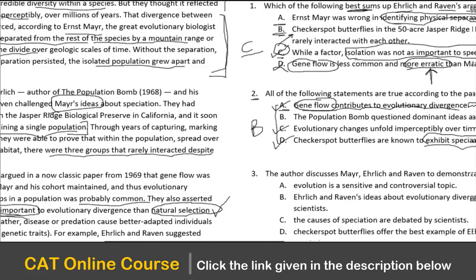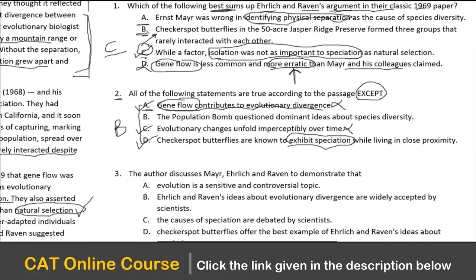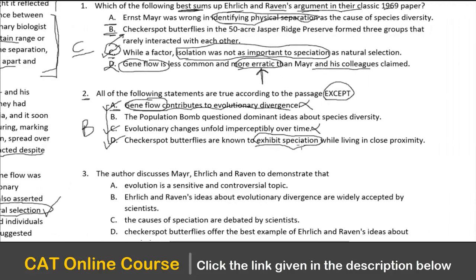So the problem with option B is that the population bomb did question, but it did not question the dominant ideas. It questioned Mayer's ideas. And therefore, option B is definitely not correct as per the passage. And that's why in the case of an except question, B becomes the right choice. Many of you might be wondering that Mayer's view can be the dominant view. Mayer's views is not equal to dominant views because the passage is not very clear on that, and therefore definitely B becomes the right choice, right?